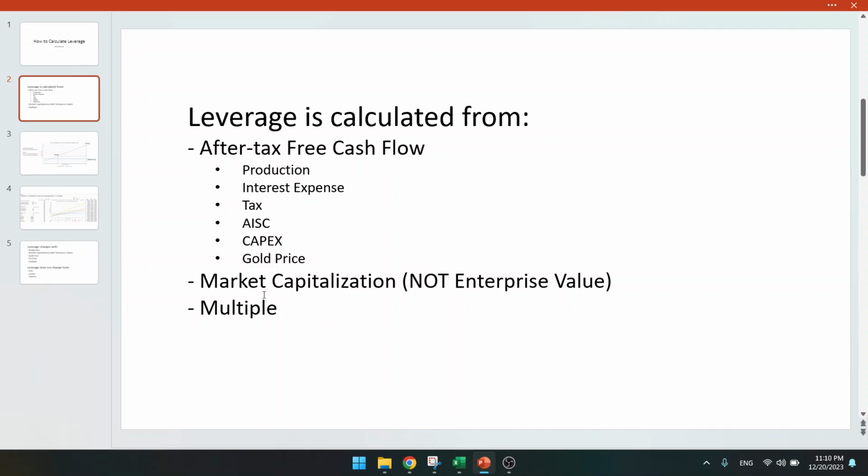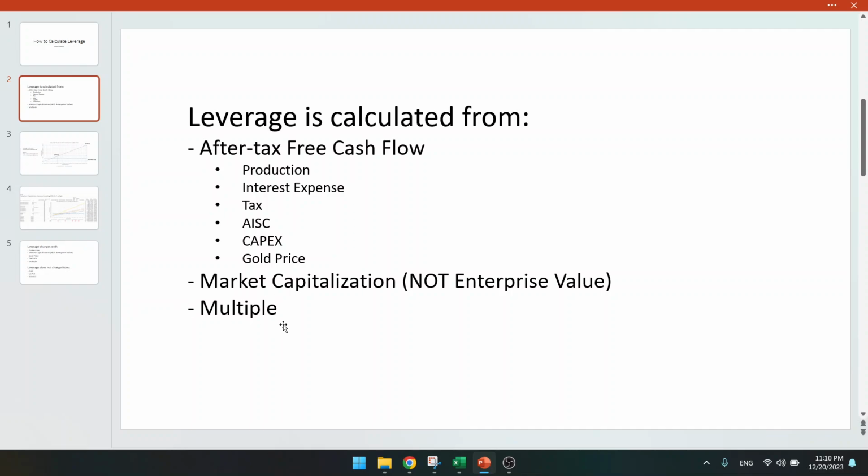And the third parameter for calculating leverage is the multiple. Very important. If you have a very large company, they have higher multiples, like a PE of 10, and a PE of 10 has higher leverage.